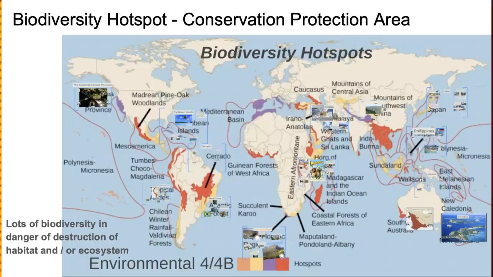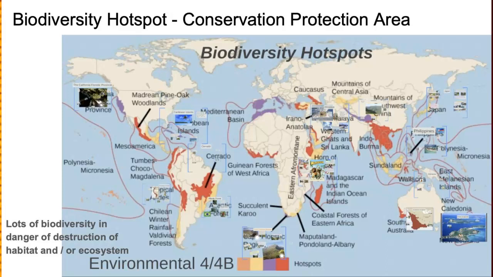And the reason we want to look at these is because of the biodiversity hotspots. These are areas with tremendous biodiversity that are in danger of destruction of habitats and ecosystems, right? There are a few areas on these continents that have huge biodiversity and are experiencing massive destruction of habitats and ecosystems.